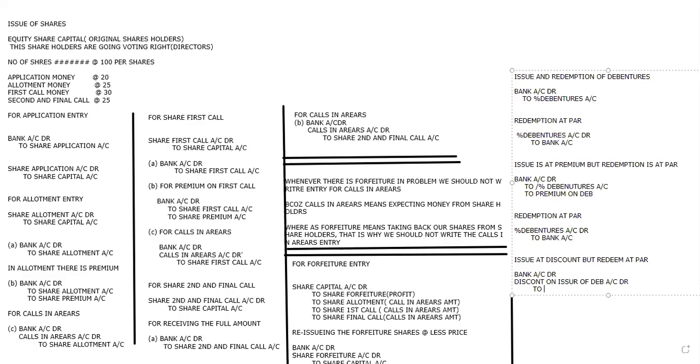That is to percentage debentures account. That's it.